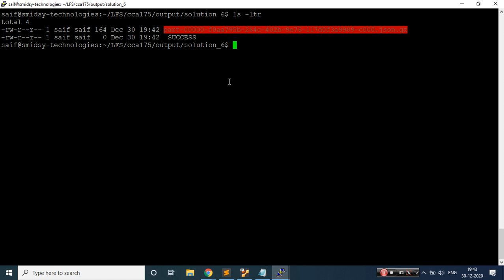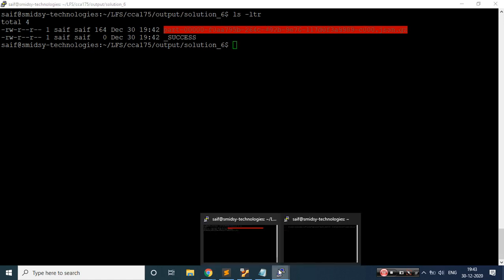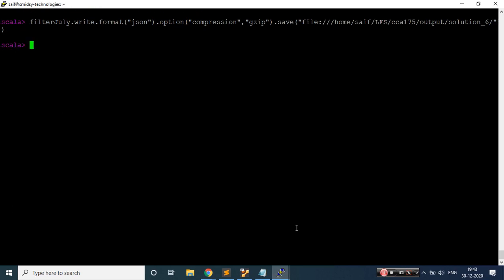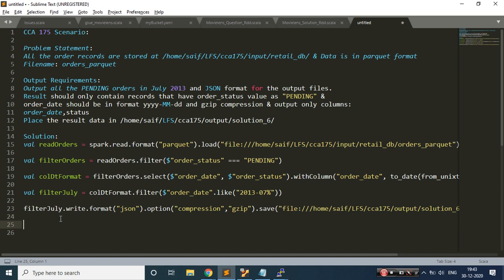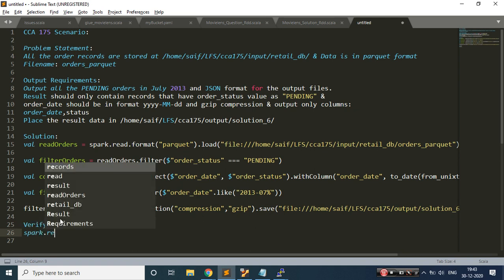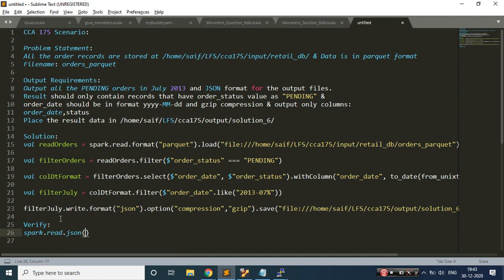If you try to read it over here again, you will not be able to do that. To read that, we need to go through the back. If you want to verify, ideally the code is correct and the data written should also be correct, but I'll just verify whether it is written correctly. So I will say spark.read.json and the path.